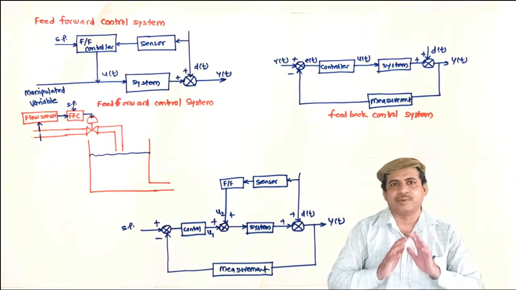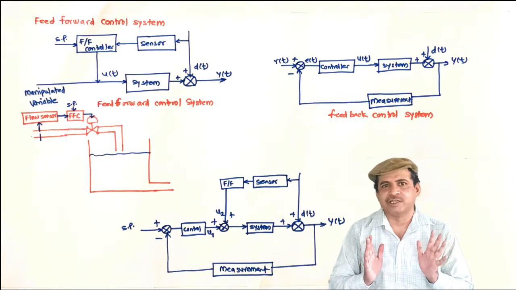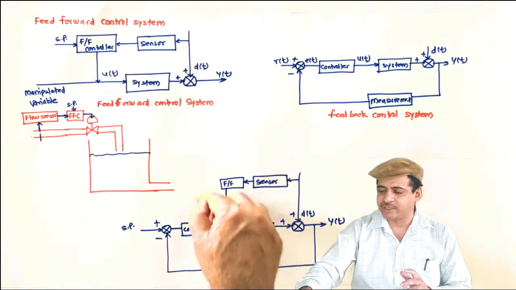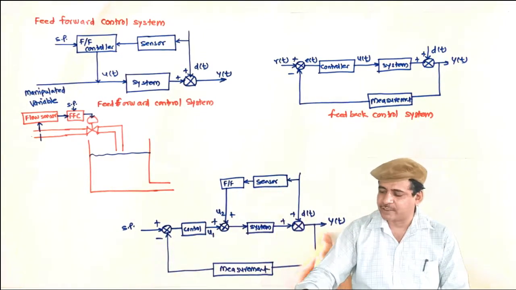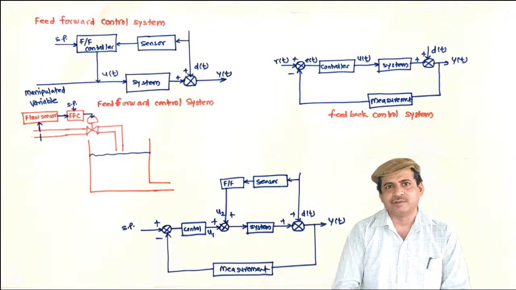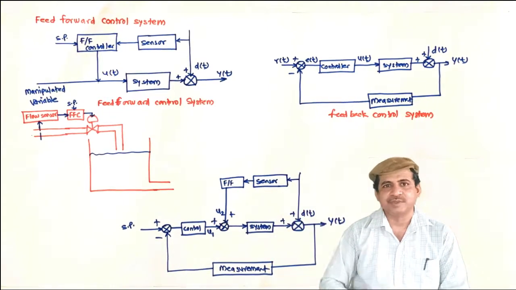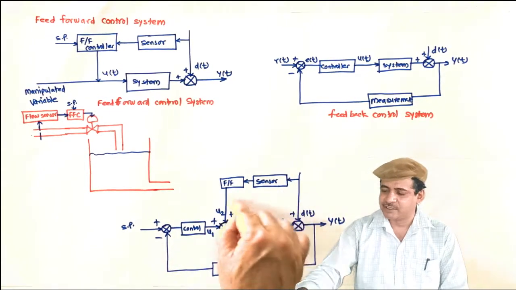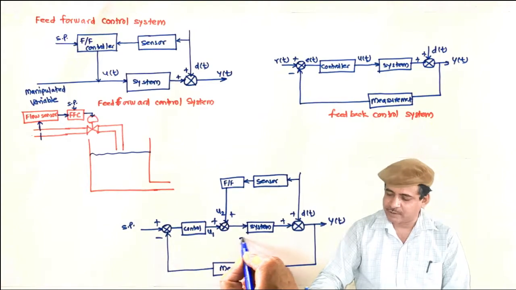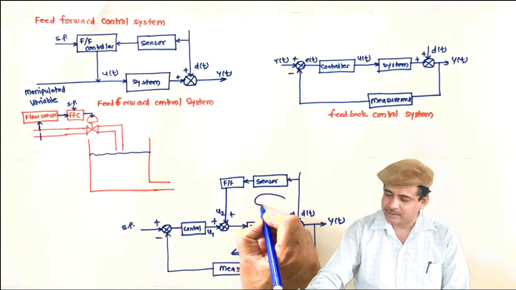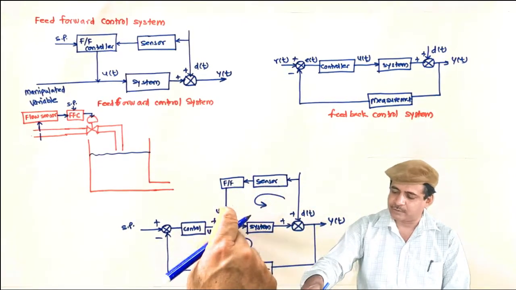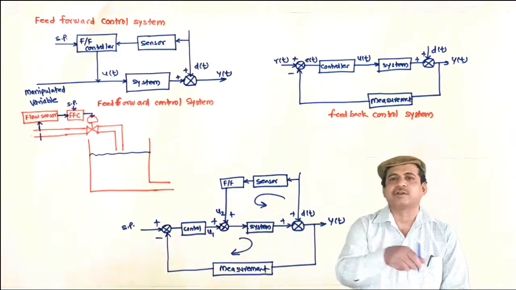So under nominal conditions, that is without disturbance, this is not in picture. So this loop is working. But whenever the disturbance comes, then in addition to this, this will also work. So both will be added here to give the total control signal.